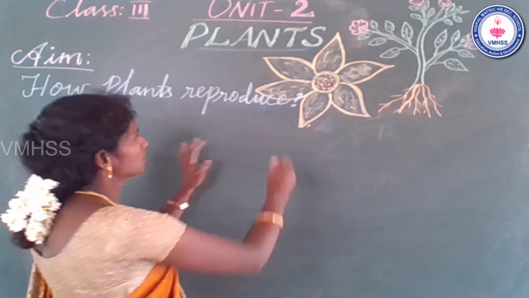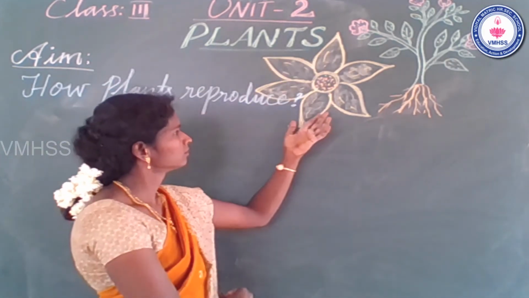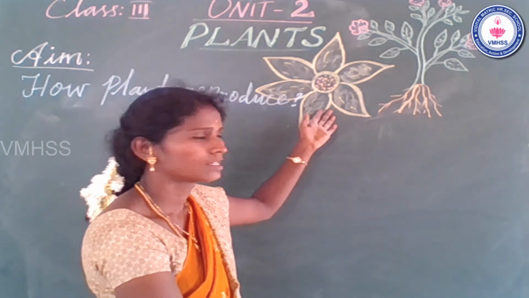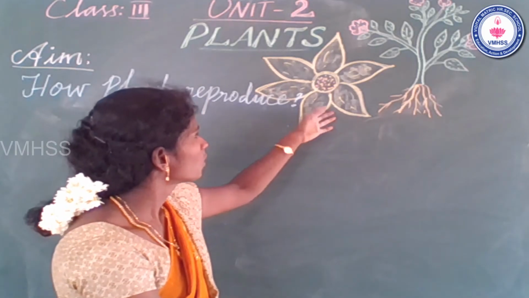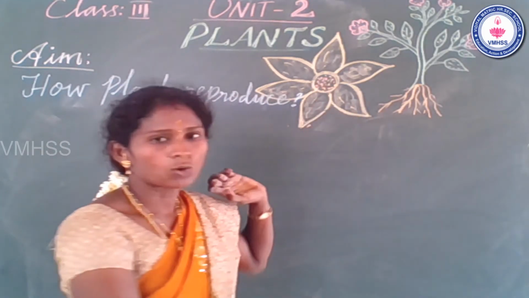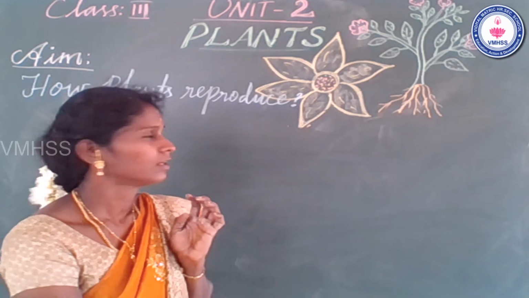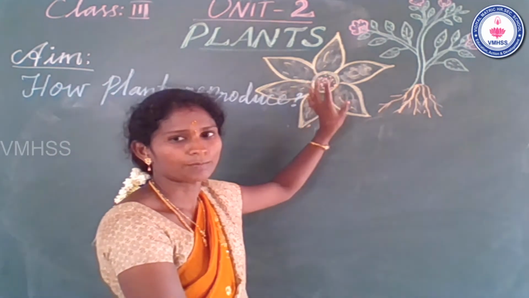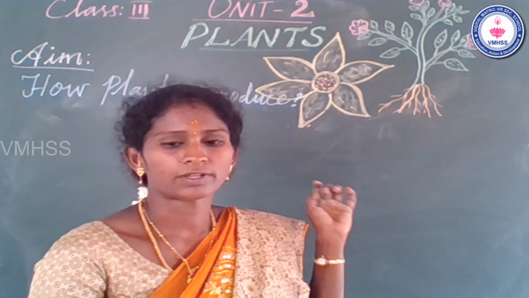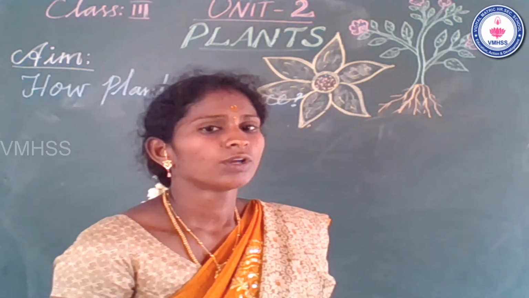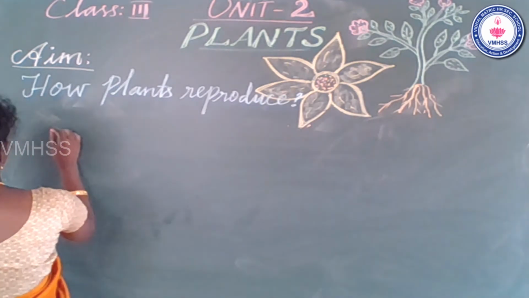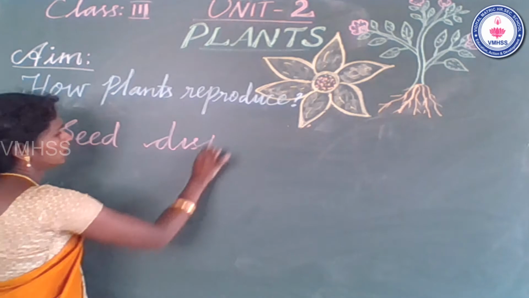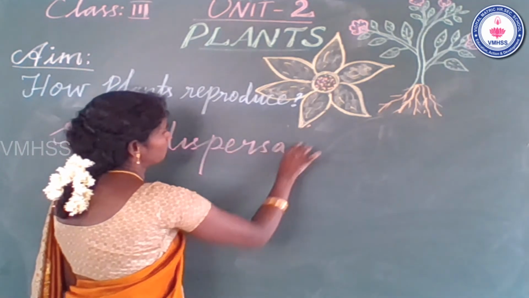Students, see this picture. What is this? It is a sunflower image. Okay, so where are the seeds found in the flower? Yes, the seeds are found inside, in the middle of the flower. Now we see the topic seed dispersal. What is meant by seed dispersal?